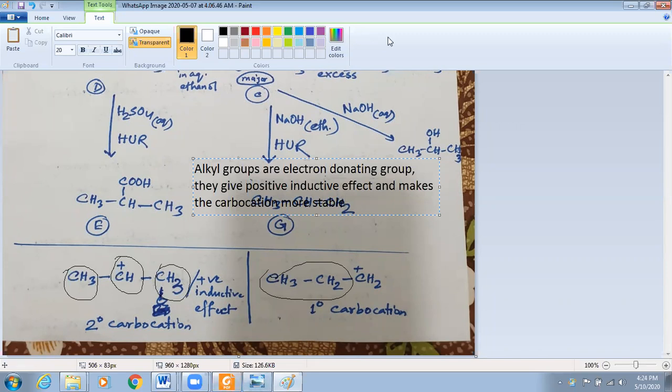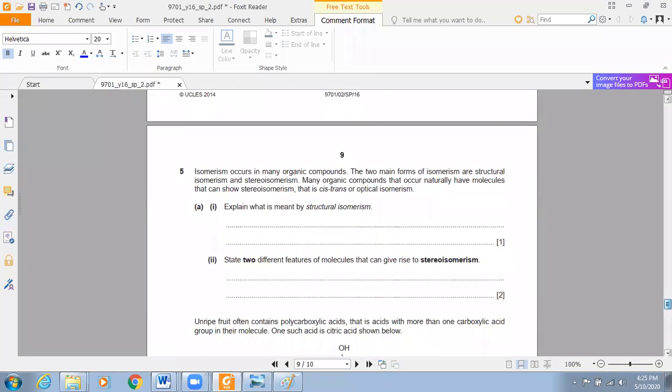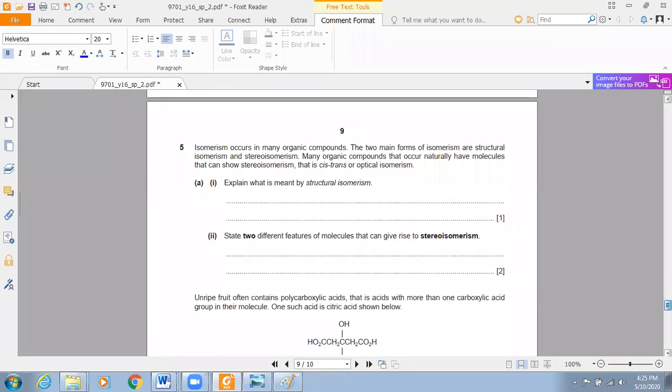So let us come to the next one. Isomerism occurs in many organic compounds. The two main forms of isomerism are structural isomerism and stereoisomerism. Many organic compounds that occur naturally have molecules that can show stereoisomerism. That is cis, trans, or optical isomer.